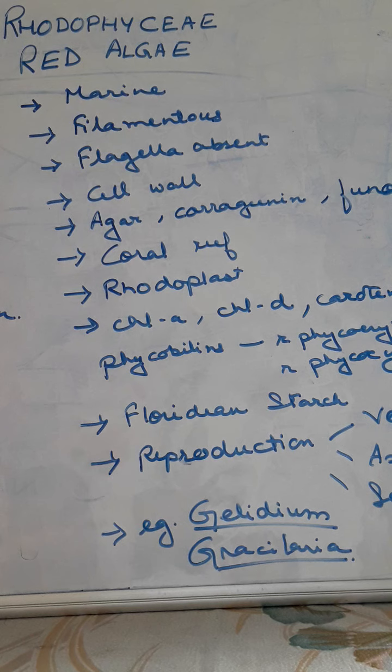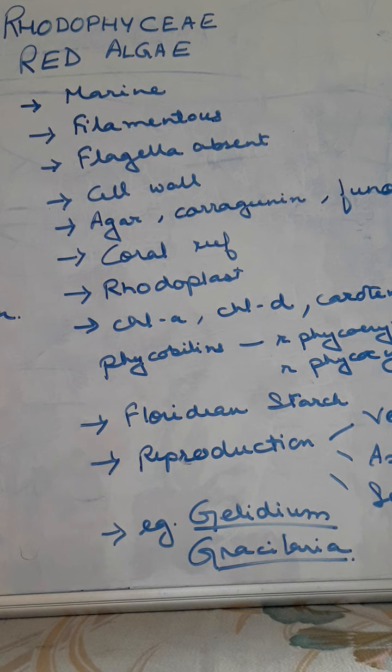But here, this particular group possesses a post-fertilization development, which gives rise to a carposporophyte. That means we will find here different types of plants. Not two, actually three: gametophyte, sporophyte and the carposporophyte. So this is an important feature of the red algae. Then their life cycle may be haplodiplontic, diplodiplontic or haplontic, etc. Then examples are Gelidium, Gracilaria, Polysiphonia, Batrachospermum.